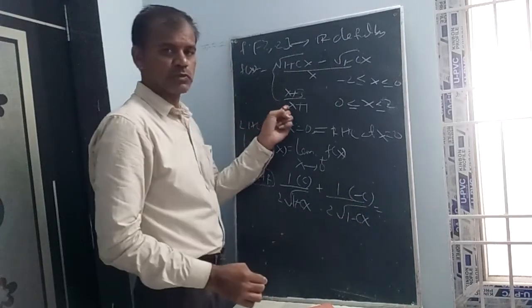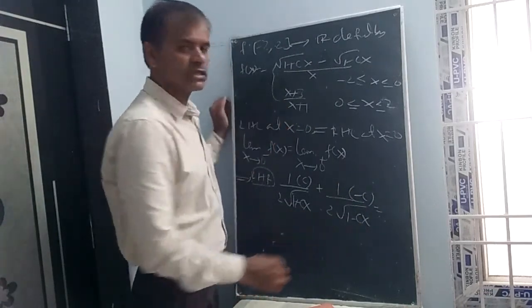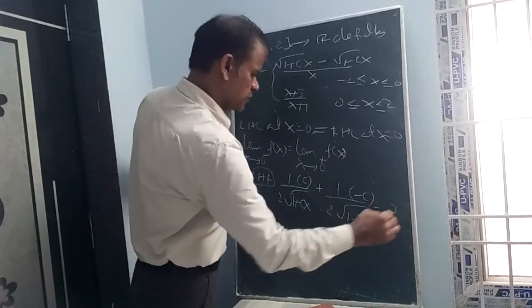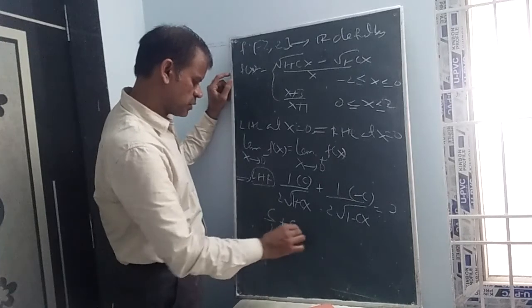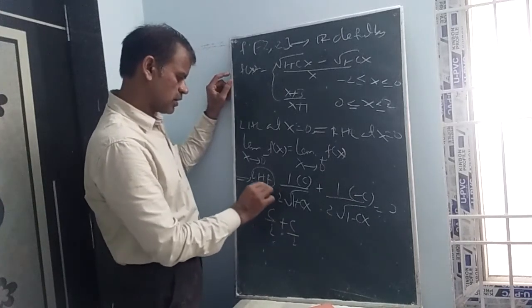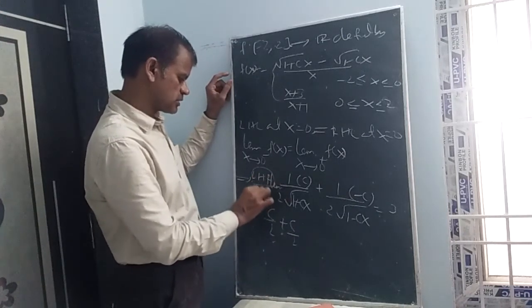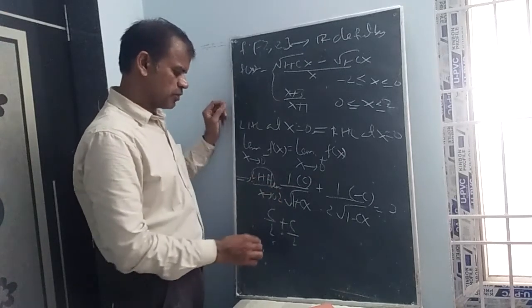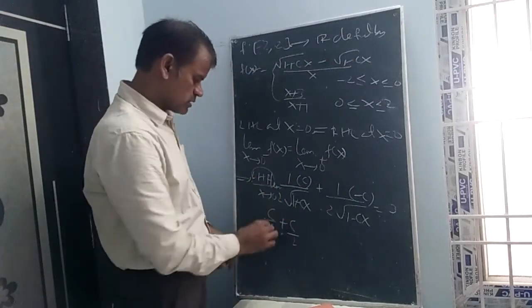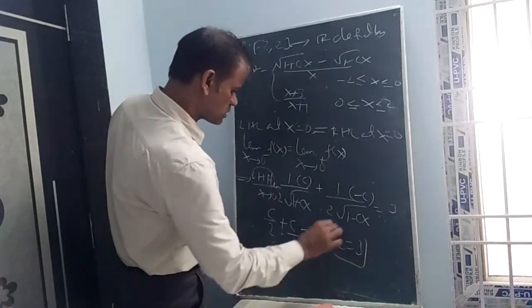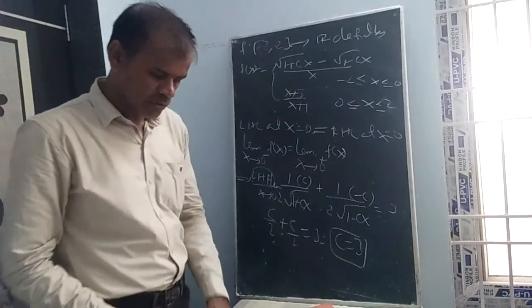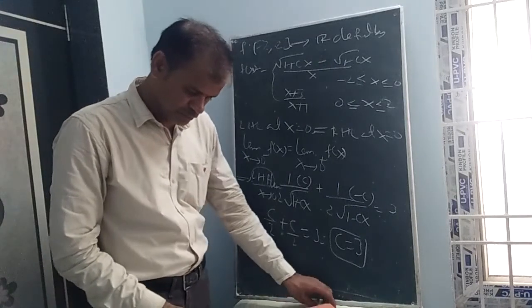Here simply you can substitute 0: 0 plus 3 by 0 plus 1, so it is 3. Now c by 2 plus c by 2 we got. Substitute wherever x is there: c by 2 plus c by 2 equal to 3. So c by 2 plus c by 2 is c. So c is equal to 3 is the right answer.